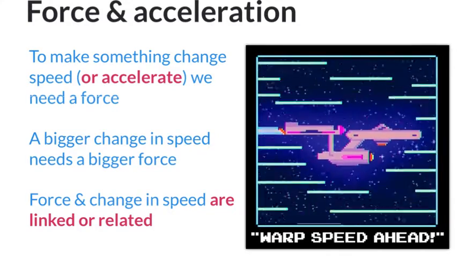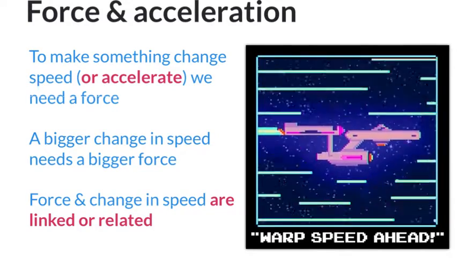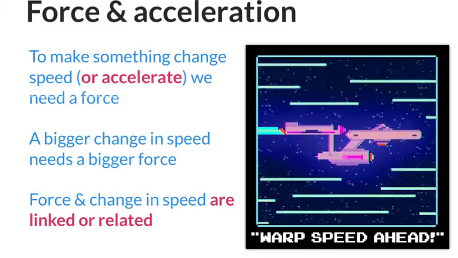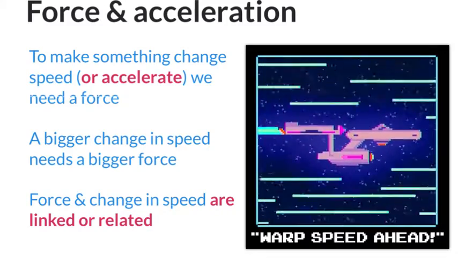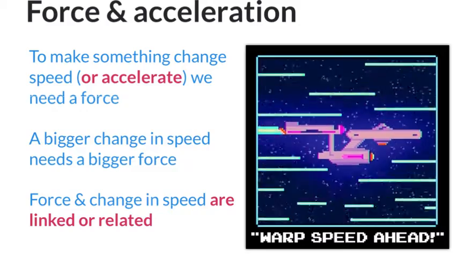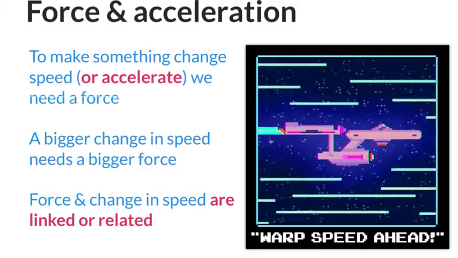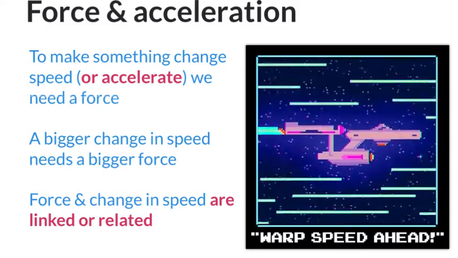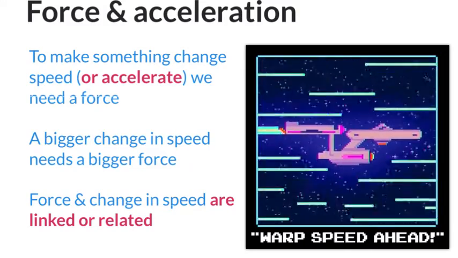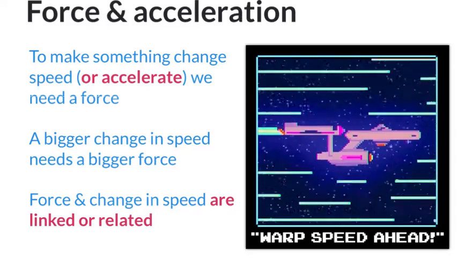Right. He also said that there's a relationship between force and acceleration. So if I've got an object and I want it to move faster, or accelerate, change its speed and make it go faster, then I have to provide a bigger force.